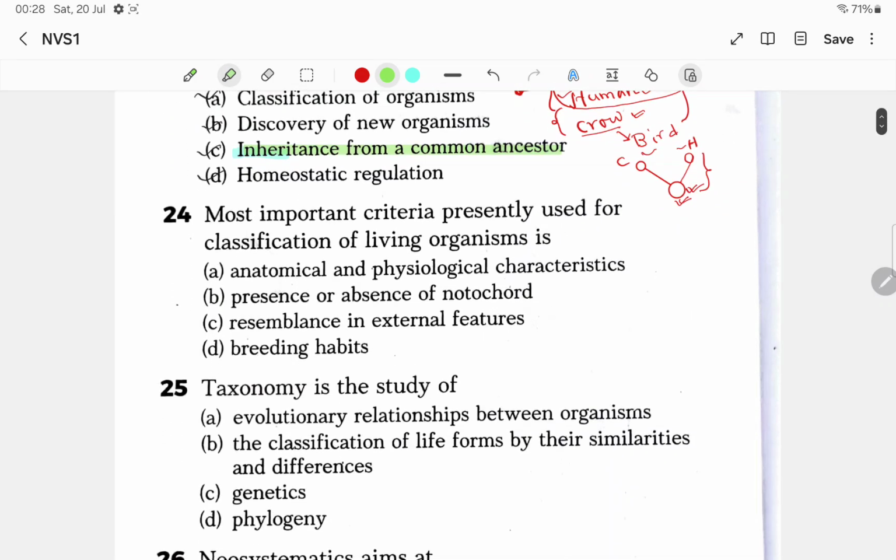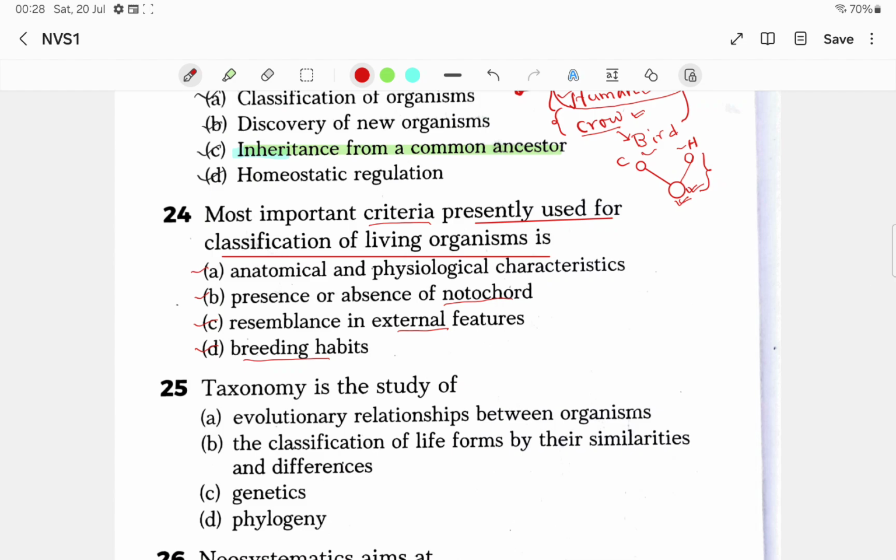Now the second question. Here it is asked: the most important criteria presently used for classification of living organisms is what? Will it be anatomical and physiological characteristics, presence or absence of notochord, resemblance in external features, or breeding habits? What will be the most important criteria used for classification of living organisms?